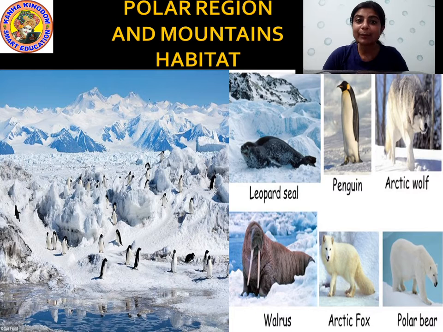Habitat is actually the place of the animal where they live naturally. Since they are born, they live naturally in these kind of places. That is why they can adapt to this environment. Understood? This penguin, walrus, then polar bear, Arctic wolf, seal, these are some animals. But if you bring this animal in the hot region, they will not survive. They may die because they don't have the habit of staying in the hot area. Okay?